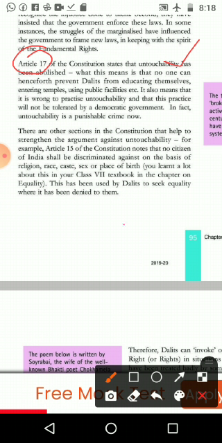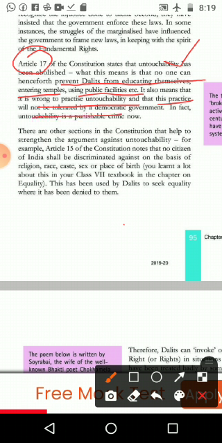So, very important lesson. What is meant is that no one can henceforth prevent Dalits from educating themselves, entering temples, using public facilities. It also means that it is wrong to practice untouchability, and this practice will not be tolerated by a democratic government.